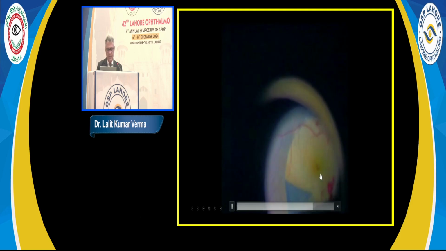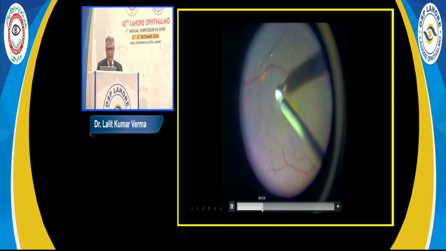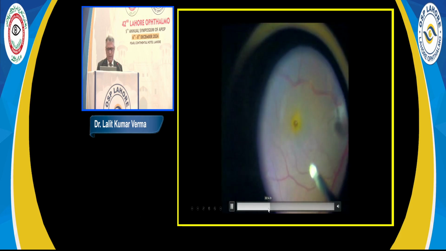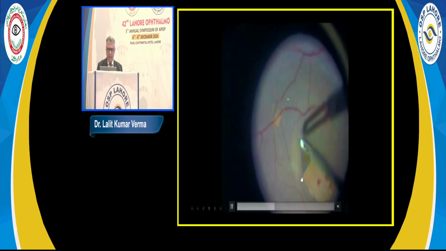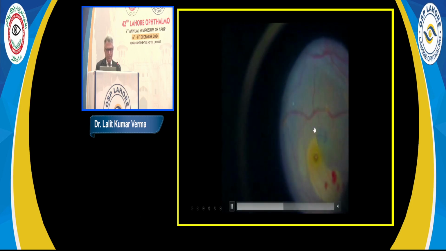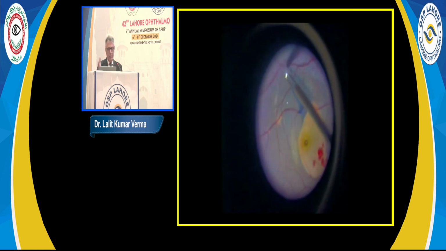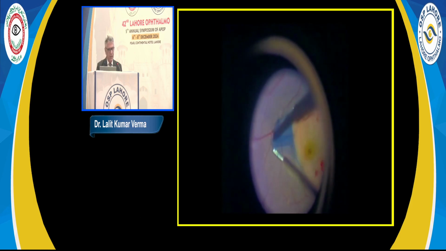So in the first go itself, we are taking this flap across the macular hole. Notice what has been done here is that once we started with the flap, this flap is taken across the macular hole like this. So this is what is ILM peeling. And in the first instance itself, we try to peel as much as possible. Although people say size of the peel does not matter, in the first sitting we normally take an arcade to arcade kind of ILM peel.